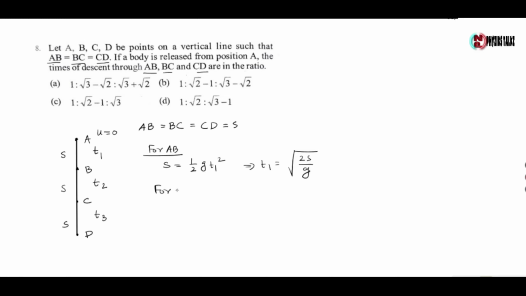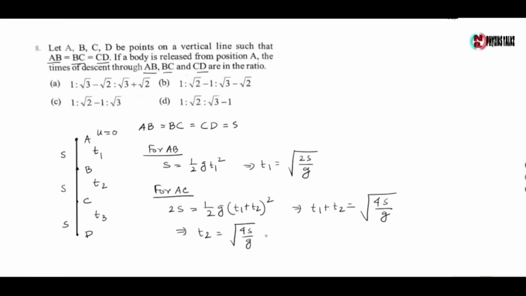For AC, total distance is 2s and time is t1 plus t2. So 2s is given by half g of (t1 plus t2) whole square, where t1 plus t2 is equal to root over 4s by g. Now t2 is equal to root over 4s by g minus the value of t1, which is root over 2s by g, which gives root over 2s by g into (root 2 minus 1).